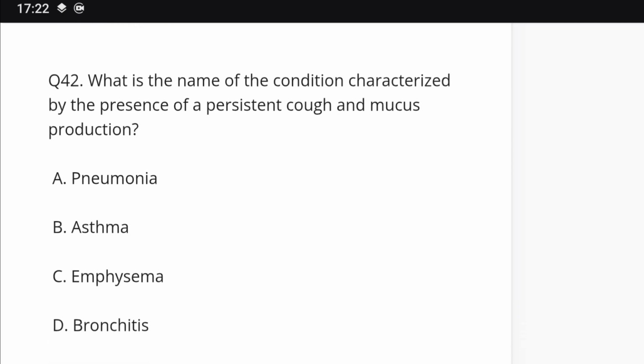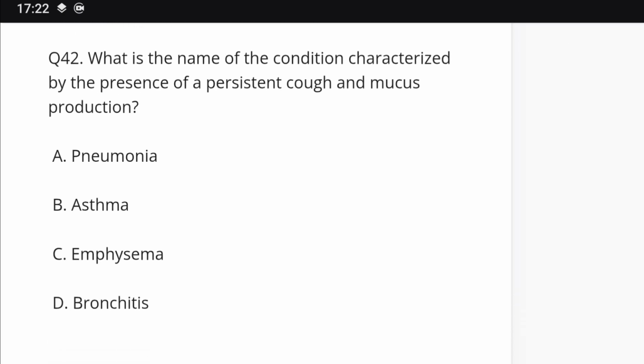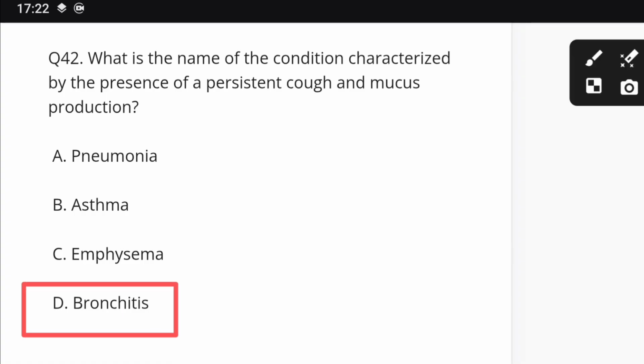Question number 42. What is the name of the condition characterized by the presence of persistent cough and mucus production? Options: pneumonia, asthma, emphysema, bronchitis. Correct answer is D, bronchitis.